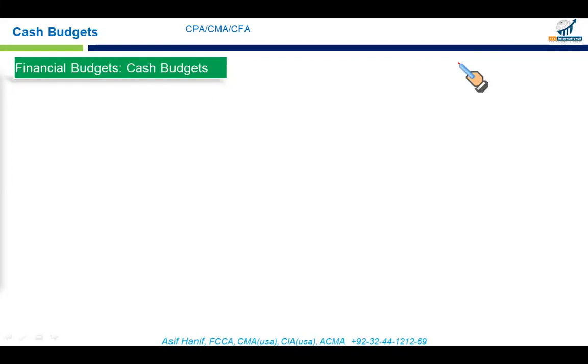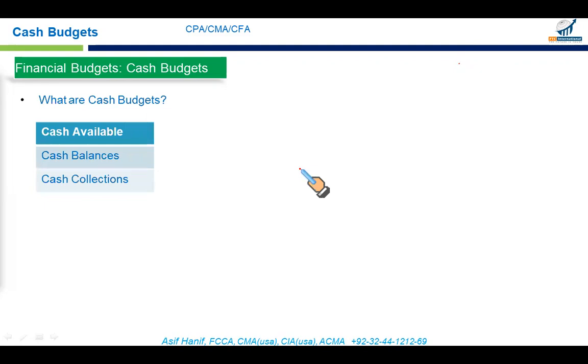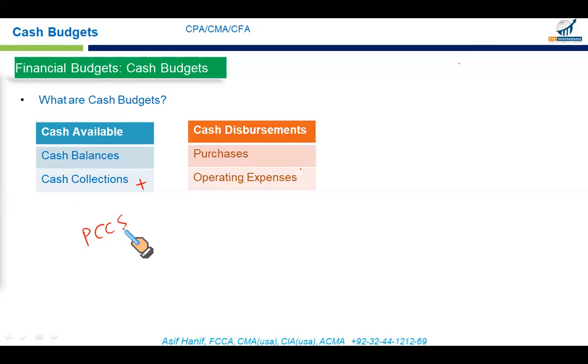So the next topic we have is cash budgets. What are cash budgets? Cash budgets basically show the expected collections. We have learned how to draw up the projected cash collection schedule, PCCS, the cash that we will receive in the coming periods from our cash sales and from our credit sales collection, and what the disbursement is, the amount we will pay for the purchases, the amount we will pay for operating expenses.